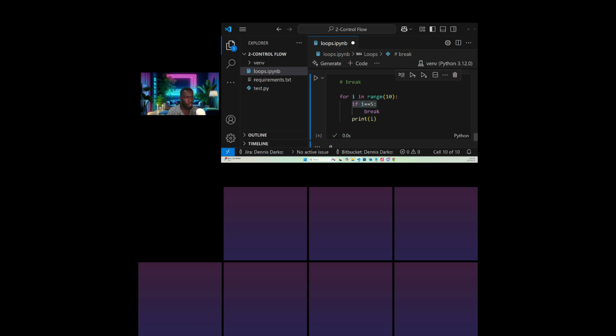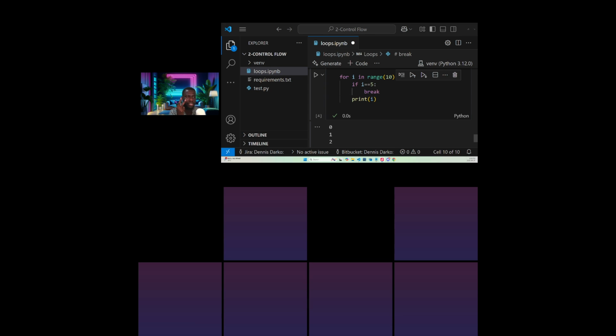So let's go through. For I in range, our range is what? 10. So it's going to start from 0, 1 up to 9. Now, let's start counting. Our first I will be 0. Is 0 equal to 5? If 0 is equal to 5, we break. Then we go again. We pick the second one, 1. Is 1 equal to 5? No. We continue the loop iterating.